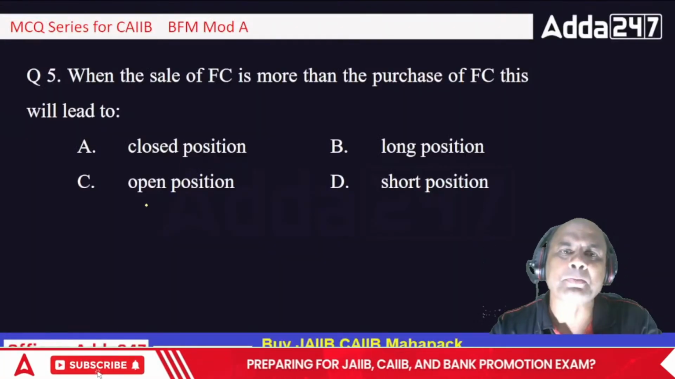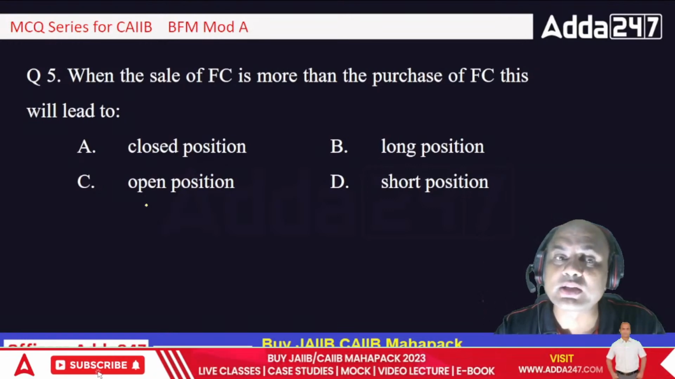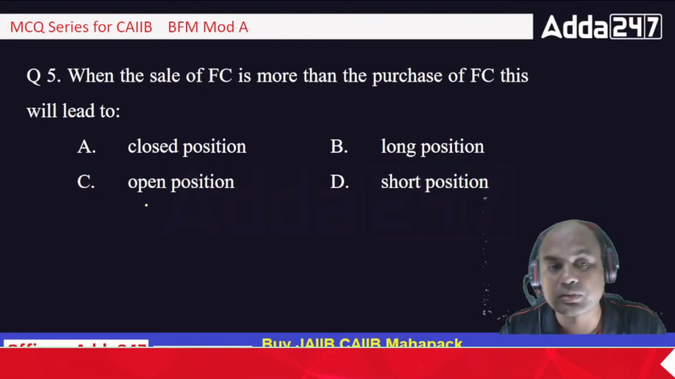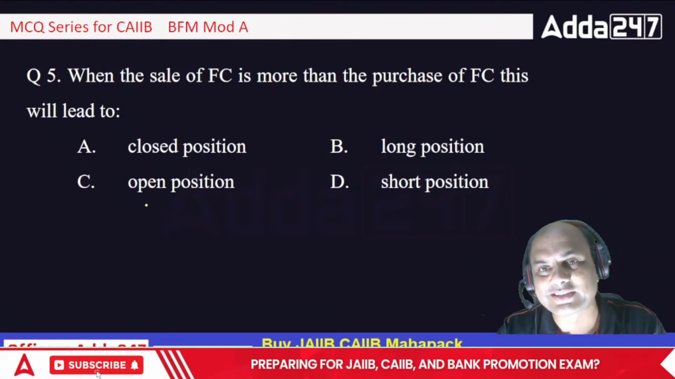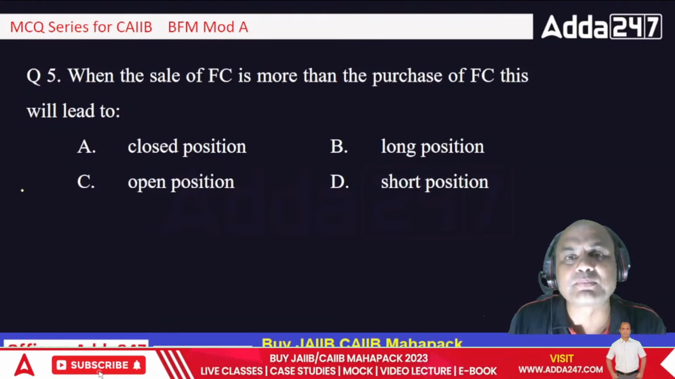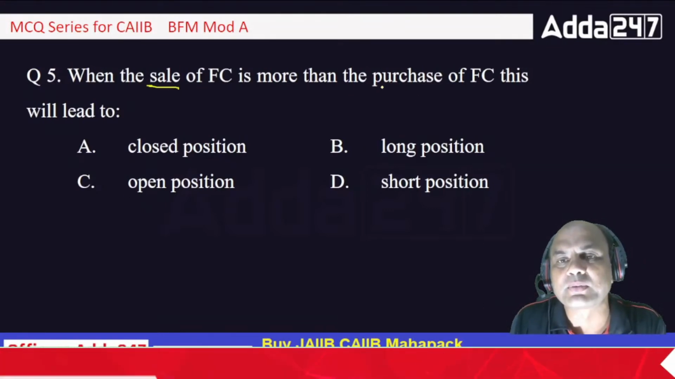Next. When the sale of foreign currency is more than the purchase of foreign currency, this will lead to close position, long position, open position, short position. What is this? Sale is more than the purchase. Sale is more. Look at this. Sale more than the purchase.